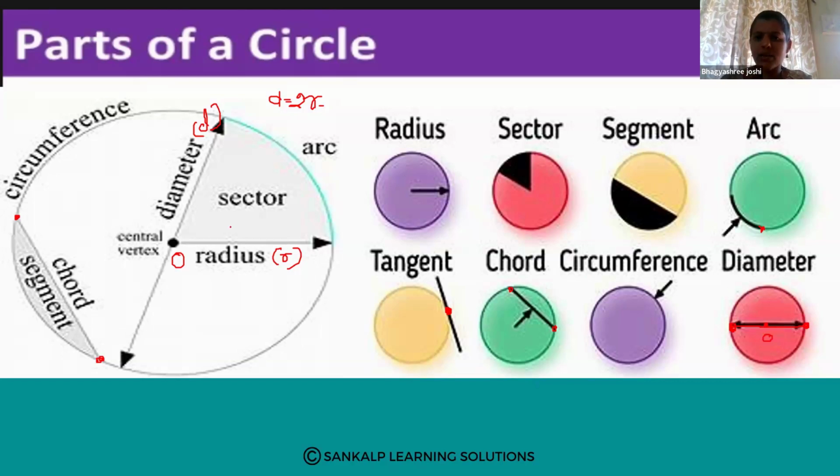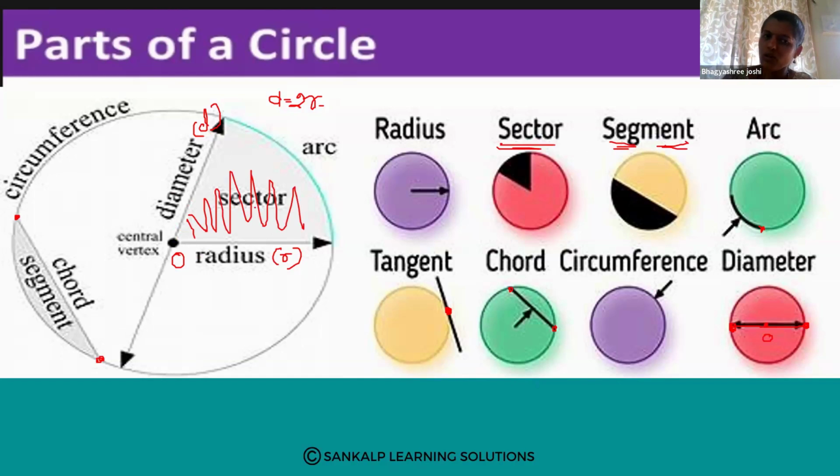Next, what do you mean by sector and segment? This is very, very important. Now, in this chapter we will look at this. Sector and segment. If you consider 2 radii, this is one radius, this is another radius. The area between 2 radii, we call it a sector of the circle.